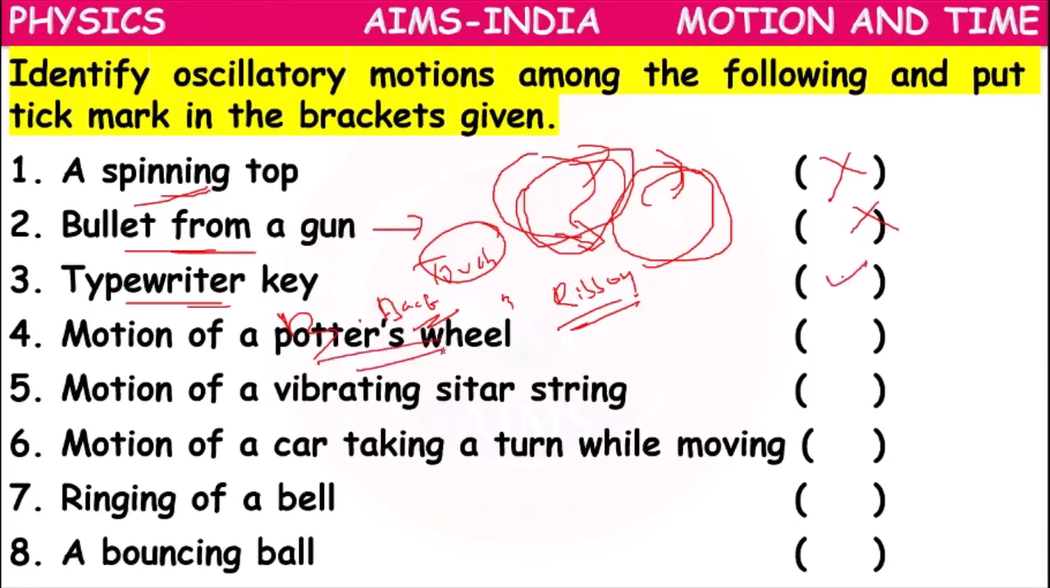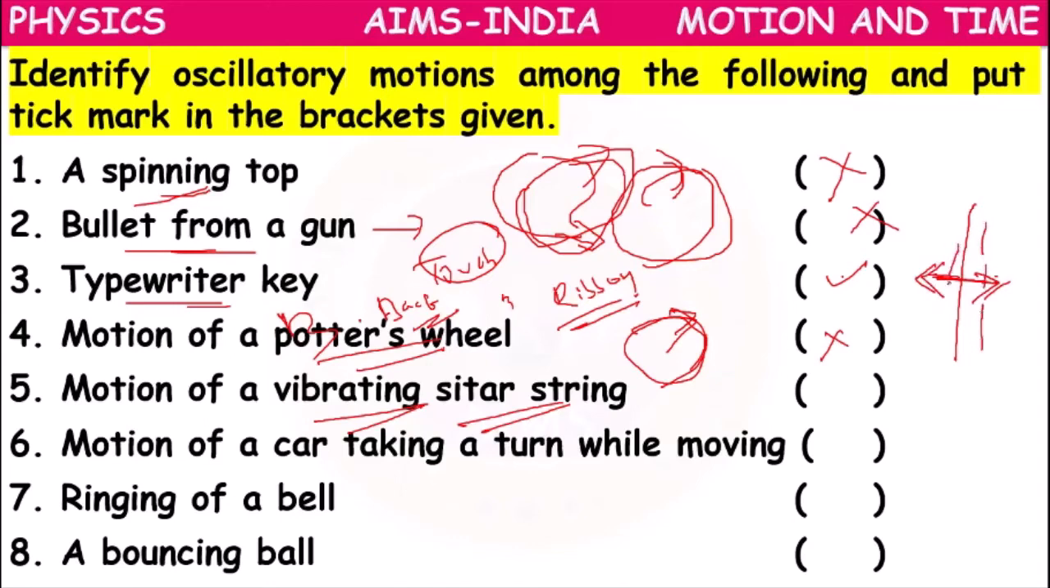Motion of a potter's wheel. The potter's wheel also moves only in one direction, not to front and back. So, wrong. Motion of a vibrating sitar string. If this is the string, how will it vibrate? Towards right side, towards left side, towards right side, towards left side. This string will move. Oscillatory motion. Now, motion of a car taking a turn. Only one direction. No coming back. So it is not oscillatory motion.